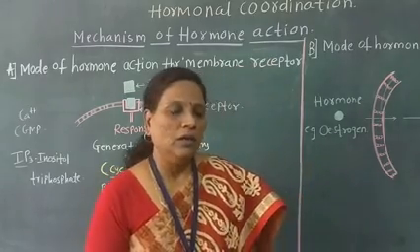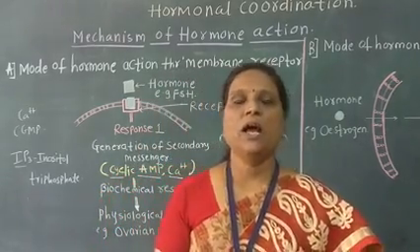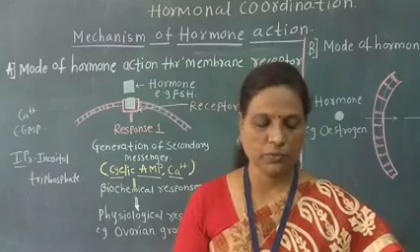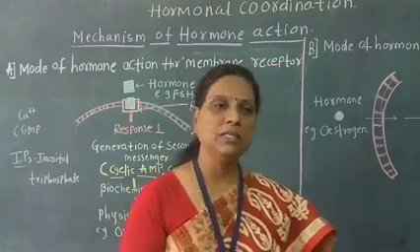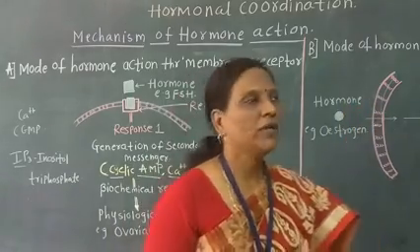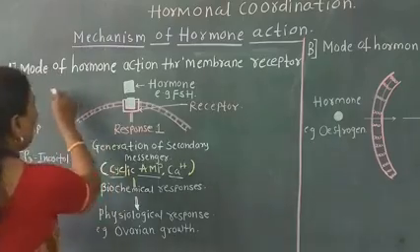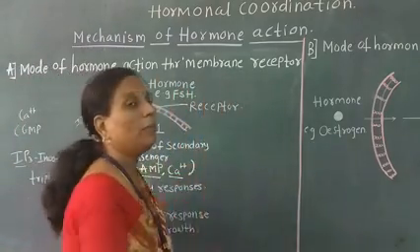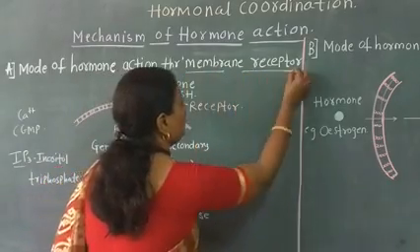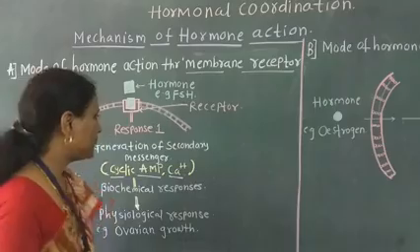Now, some hormones are water soluble and some are fat soluble. Depending on this, there are two modes of hormone action. First is the mode of hormone action through the membrane receptors. What does that mean?